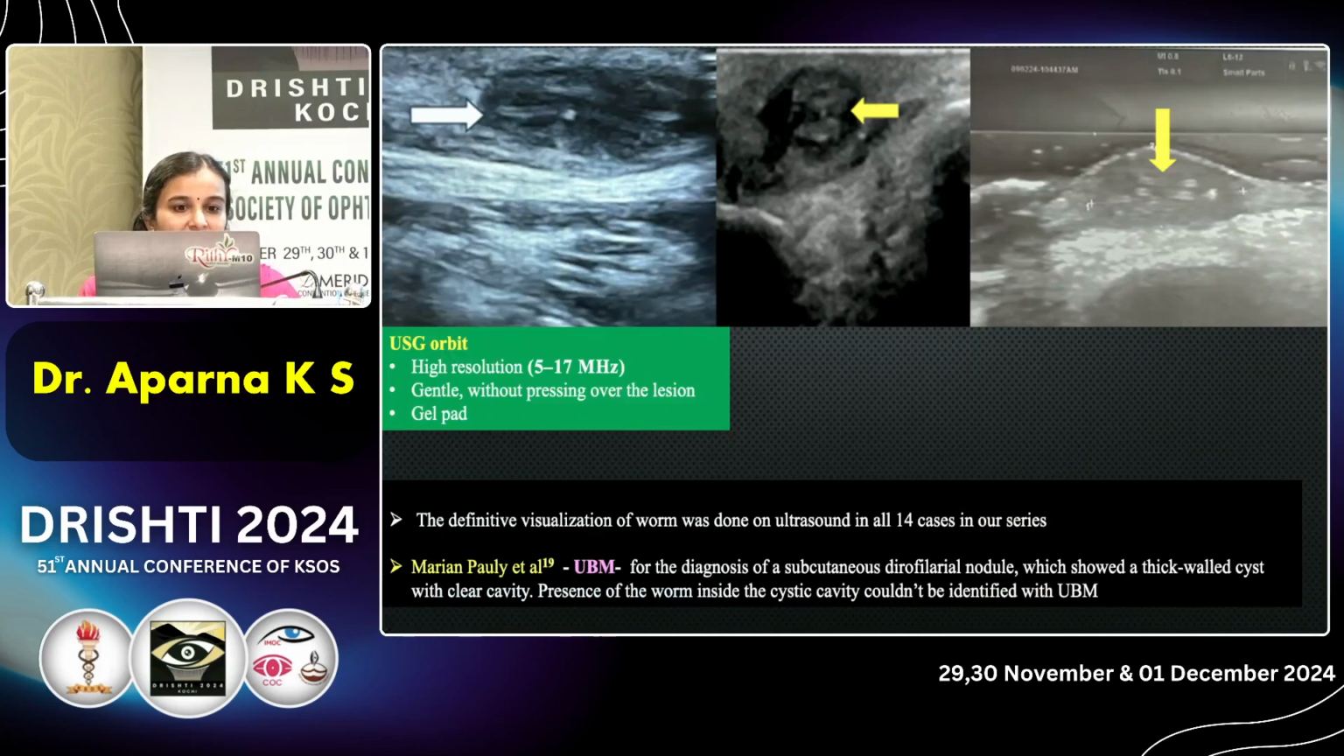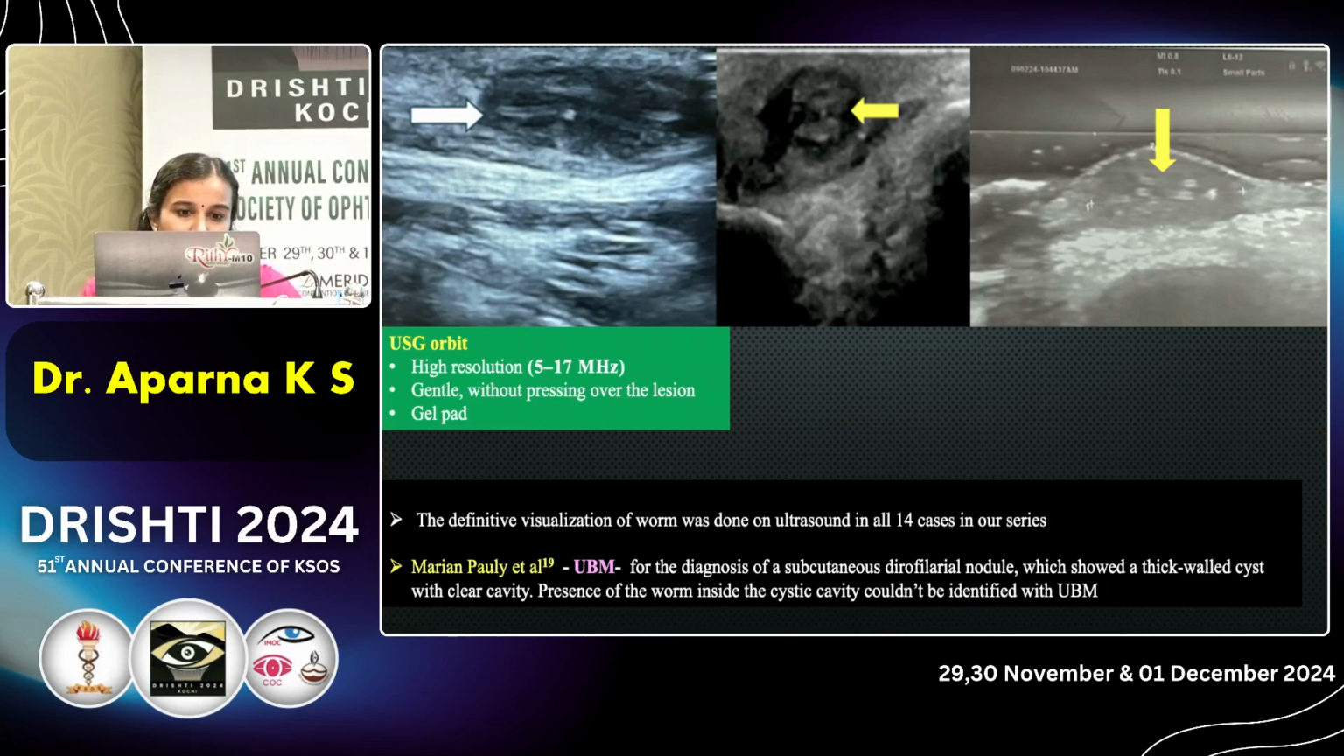During USG, we have to use high resolution ultrasonography. We have to be very gentle. Do not press over the mass because it can compress and the lesion may collapse, and we may not be able to get the finding of the central structure. We can use a gel pad also.